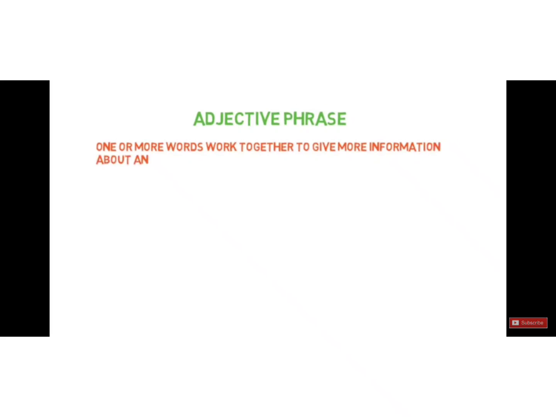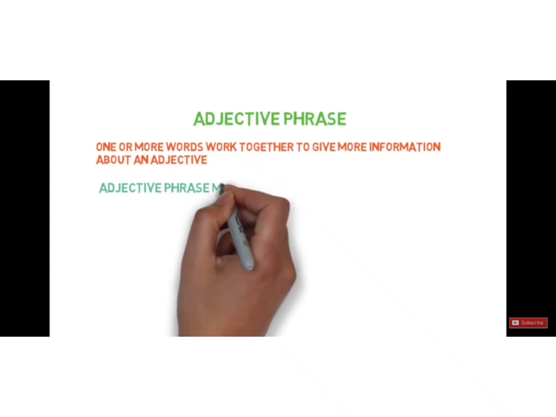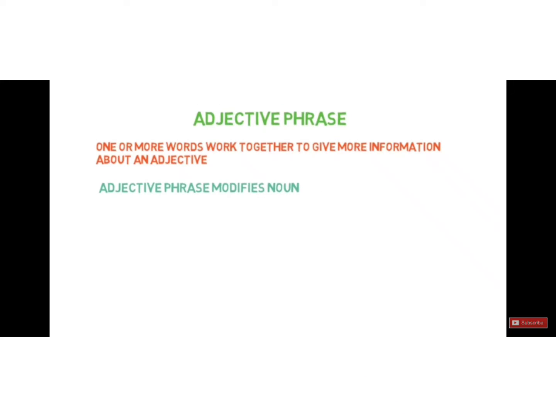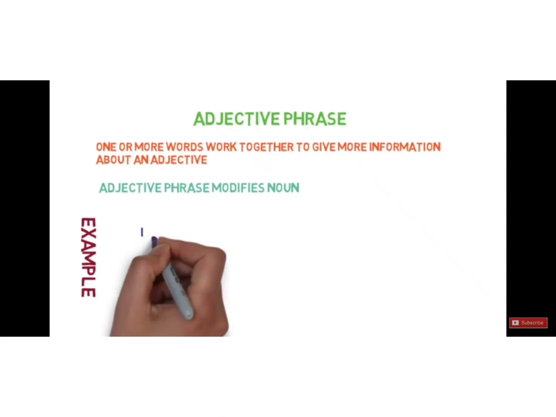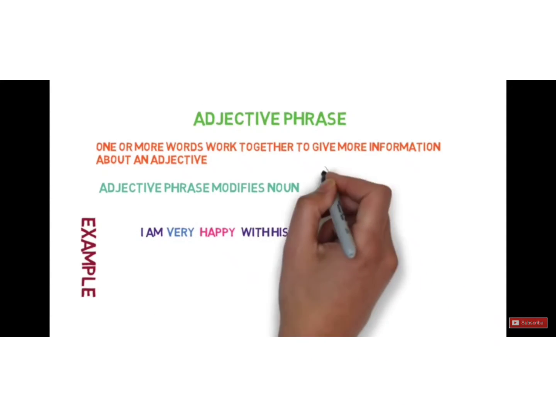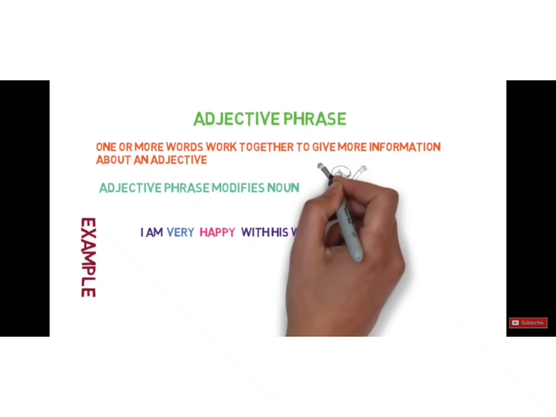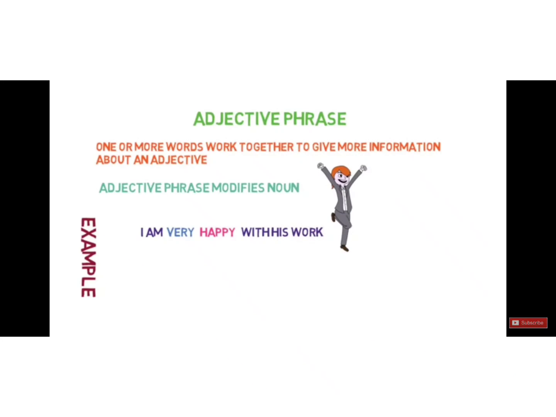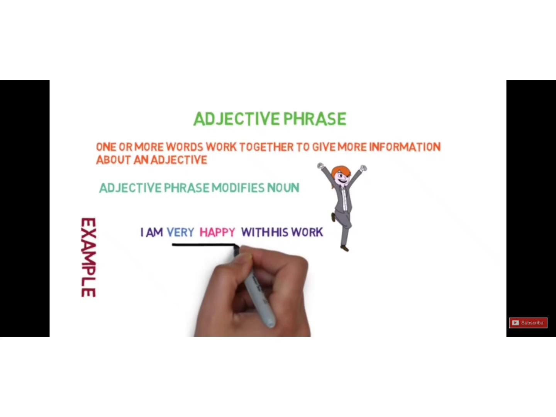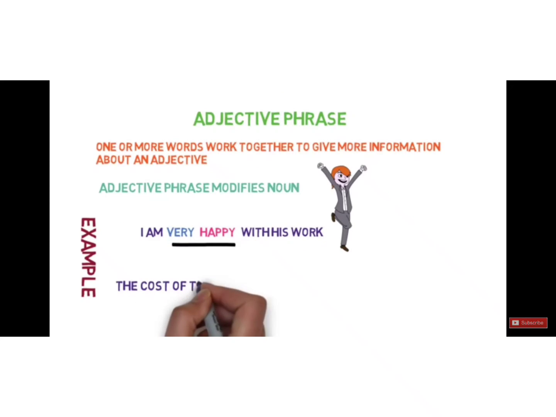Let's discuss another kind of phrase, adjective phrase. One or more words working together to give more information about an adjective is an adjective phrase. What does an adjective do? An adjective modifies a noun. For example, I am very happy with his work. Very happy is an adjective phrase here, as happy is an adjective and very is just a word helping happy. So it is an adjective phrase.